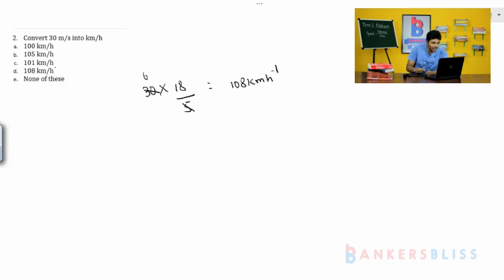108 kilometer per hour. So option D is the right answer. Very simple guys. If you want to convert from meter per second to kilometer per hour, then you have to multiply it by 18 by 5. So 108 kilometer per hour.